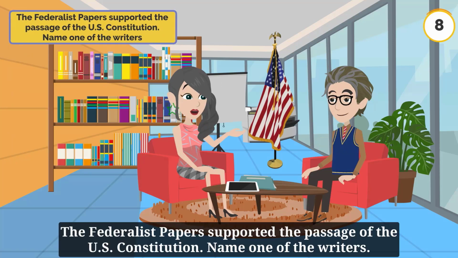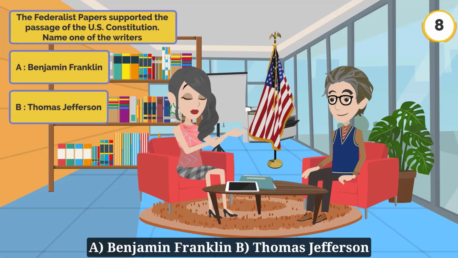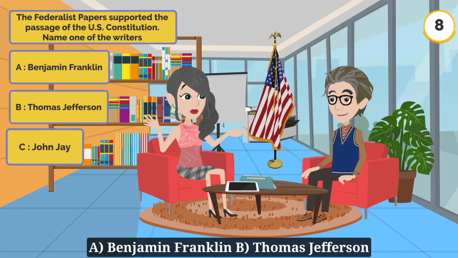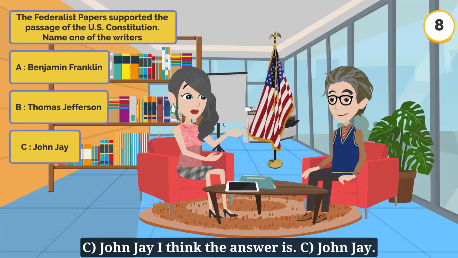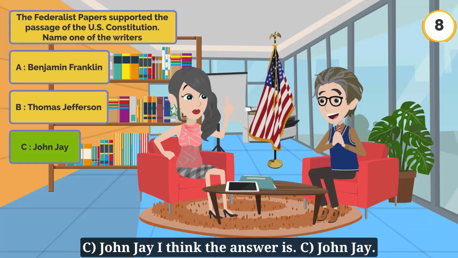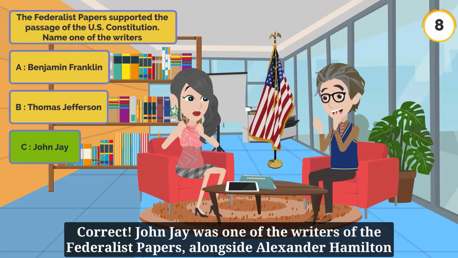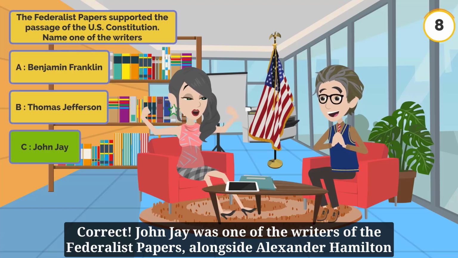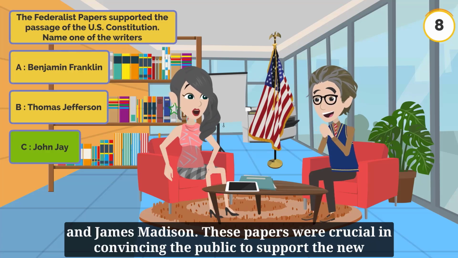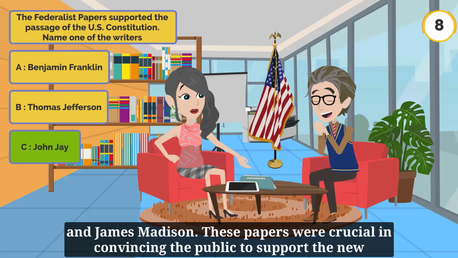Question 8. The Federalist Papers supported the passage of the U.S. Constitution. Name one of the writers. A. Benjamin Franklin. B. Thomas Jefferson. C. John Jay. I think the answer is C. John Jay. Correct. John Jay was one of the writers of the Federalist Papers, alongside Alexander Hamilton and James Madison. These papers were crucial in convincing the public to support the new Constitution.